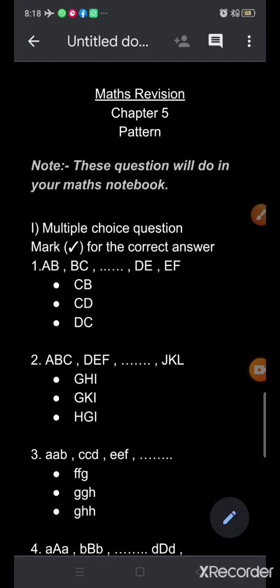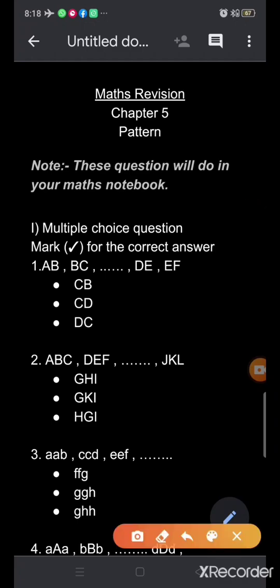Our first question is a multiple choice question. Means in this question, 3 options are given. You will choose the correct one and tick on the correct one. Clear? Like these are 3 options, and in these 3 options, which one is correct, you will tick in front of the correct one. Clear? Okay.